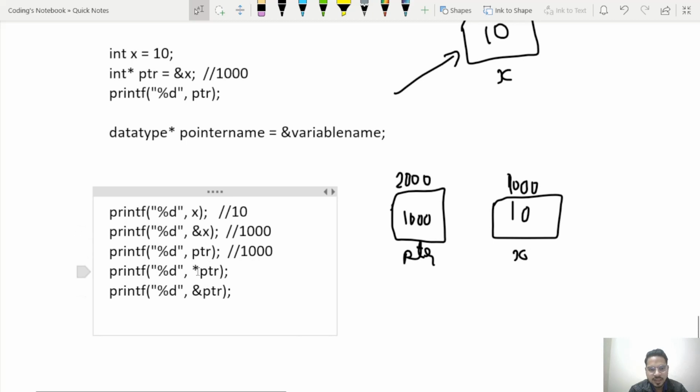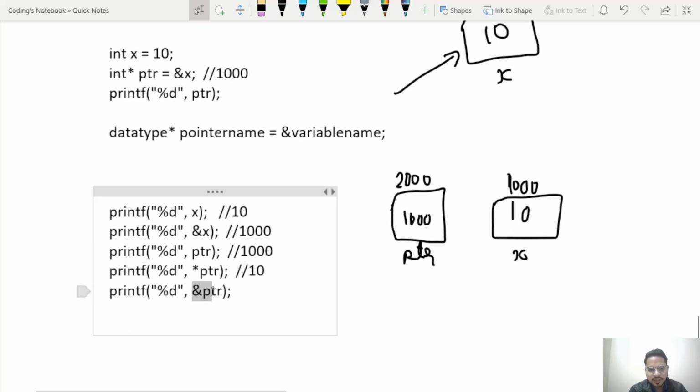Now what is *ptr? Star means value at some address. This ptr is nothing but an address, which is 1000. So *ptr, *1000, means the value present at the address 1000. So at 1000 what value is present? It is 10. So it will give me 10.